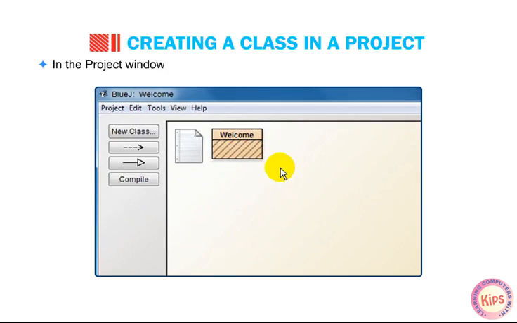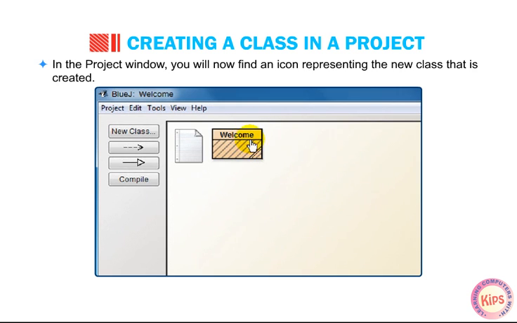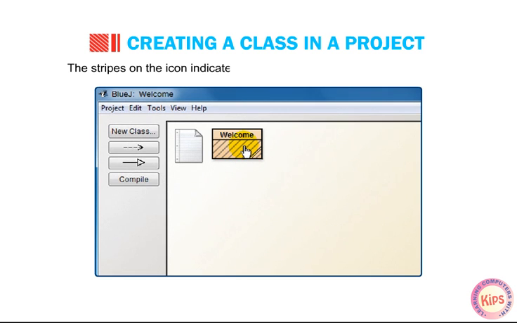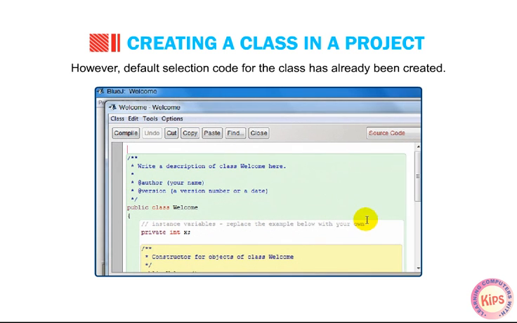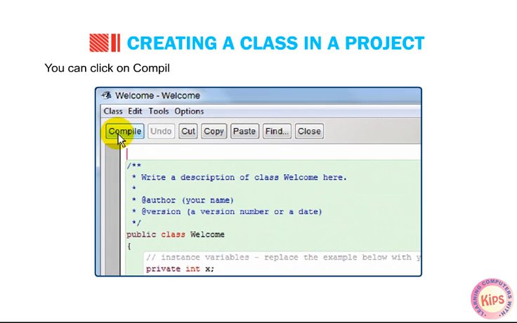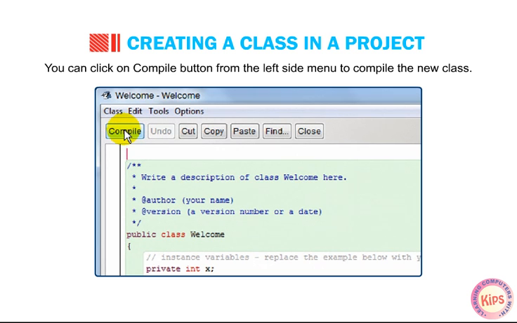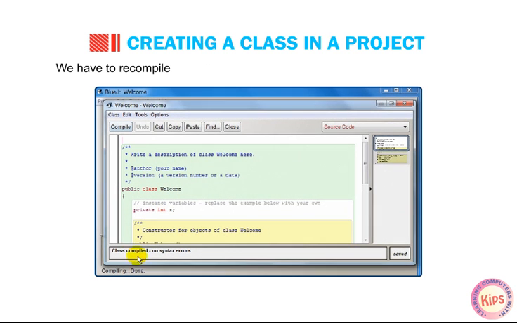In the project window, you will now find an icon representing the new class that is created. The stripes on the icon indicate that the class has not yet been compiled. However, default skeleton code for the class has already been created. You can click on the Compile button from the left side menu to compile the new class. We have to recompile the class whenever we make any changes in the code.